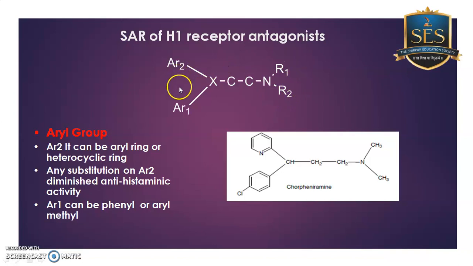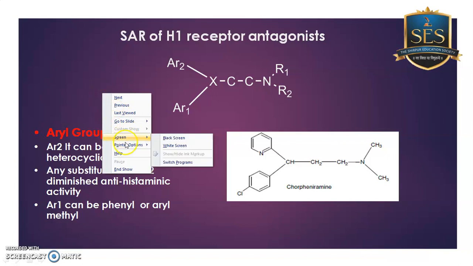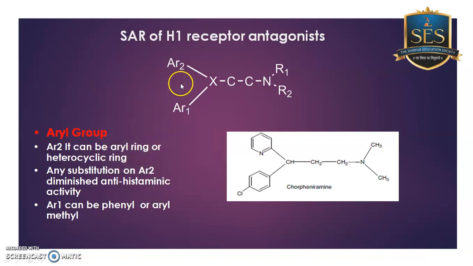So first we'll discuss the SAR of the aryl group. You can see that there are two aryl groups. This is AR2 and this is AR1. Okay, so what does SAR say about AR2?